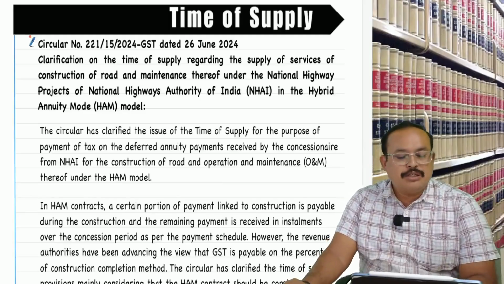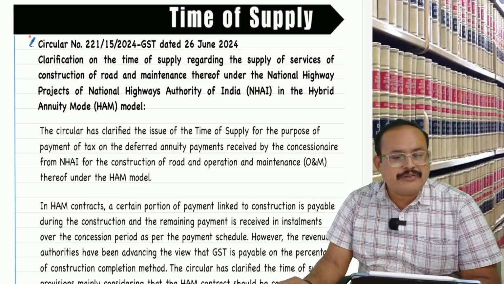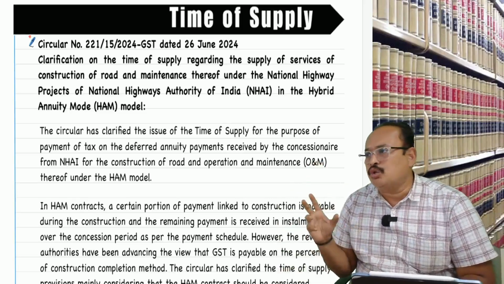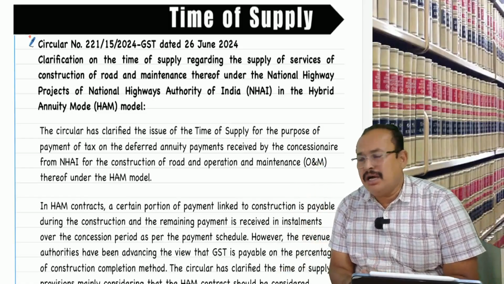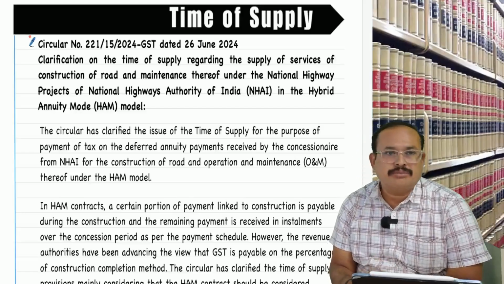Okay. So, further continuation, referring to here, the clarifications with regard to time of supply. There is a hybrid annuity model project.